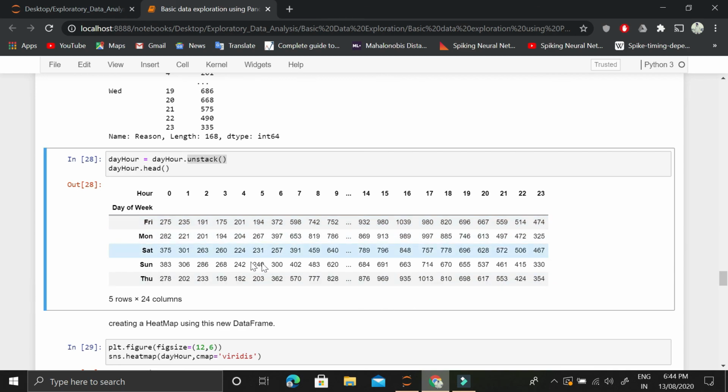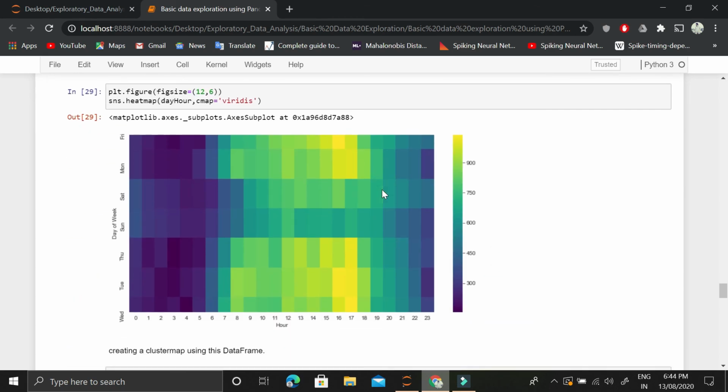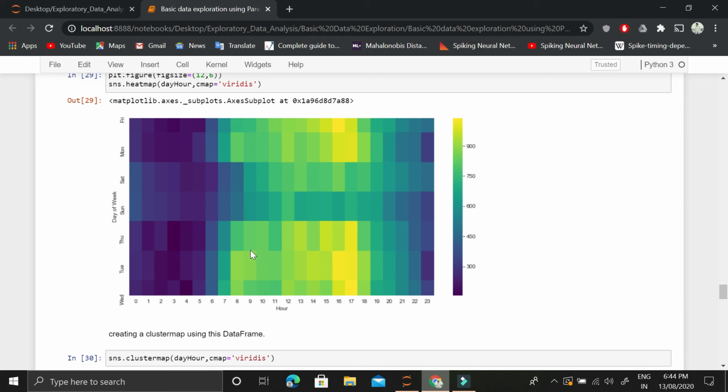Once we have done that, we can create this heat map, and this heat map tells us the peak time. In a way we could say that between hour 8 and hour 18 is the peak time, where comparatively more calls were made, and the most peak time was the 16th and 17th hour. Secondly, we could see that on Sunday and Saturday fewer calls were made, and Monday, Tuesday, Wednesday, and Thursday were the days where more calls were made. If you look at this region, this makes sense.